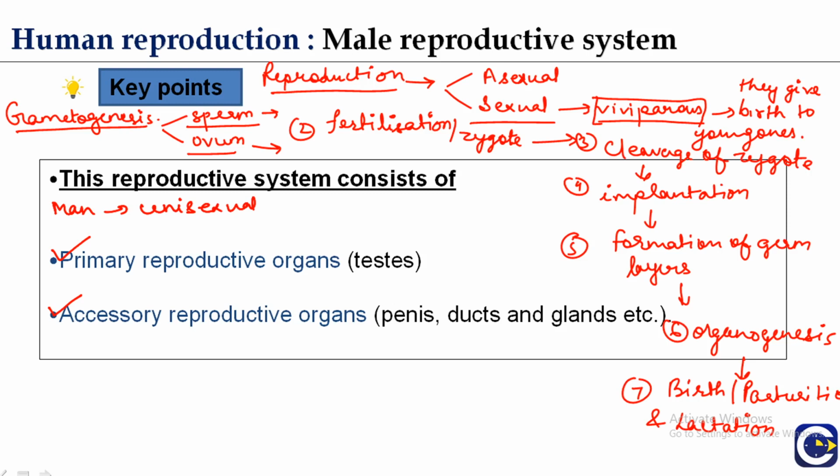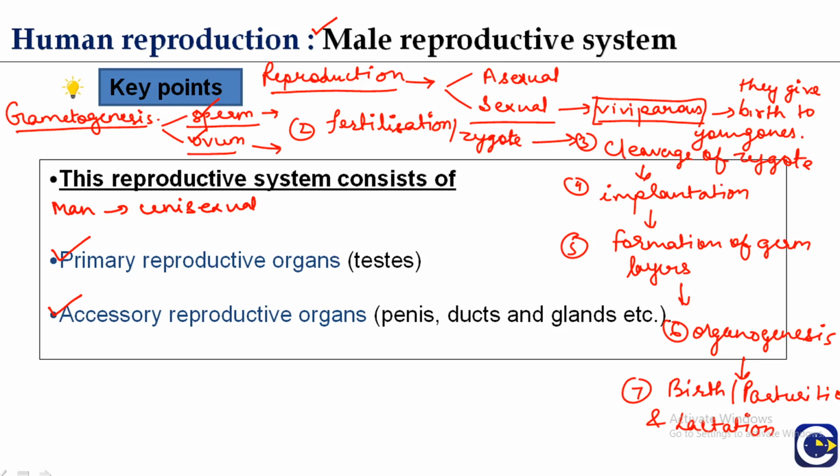Both the female and male reproductive systems consist of tissues and organs which are highly specialized for performing specific functions, and the aim of both is the joining of sperm and ovum inside the female body, which is further followed by the development and growth of an individual.